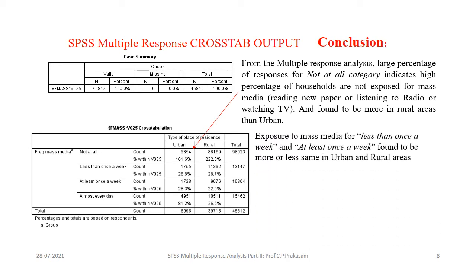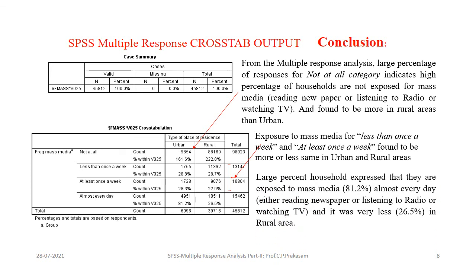Looking further down, exposure to the mass media less than once a week and at least once a week is found to be more or less the same in urban and rural areas. Further down you can see that a large percentage of households express that they are exposed to the mass media almost every day, either reading newspaper, listening to the radio or watching TV: 81.2% in urban areas, whereas a very small percentage, 26.5%, in rural areas. Like that we can conclude from the multiple response analysis.